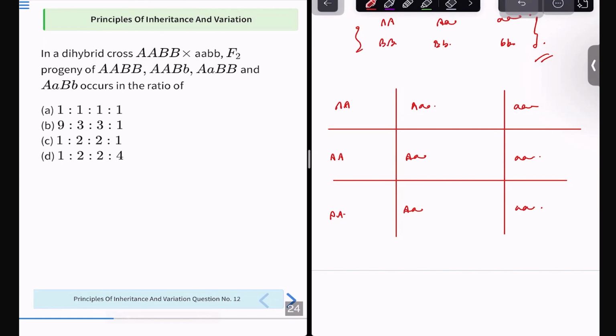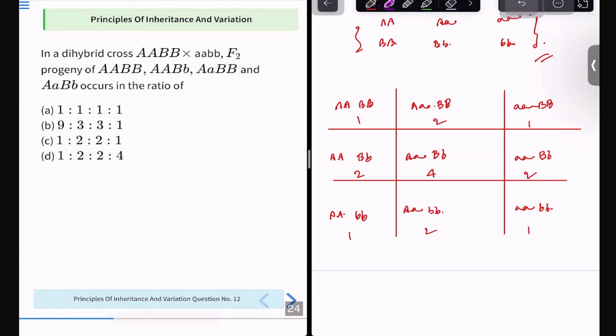Capital A, small a, capital A, small a, capital A, written. Now what to do? Now change the order and write capital B, capital B, small b. Capital B, capital B, capital B, small b. Capital B, capital B, small b. Now write 1 2 1, 2 4 2, 1 2 1. Now find out the ratios.